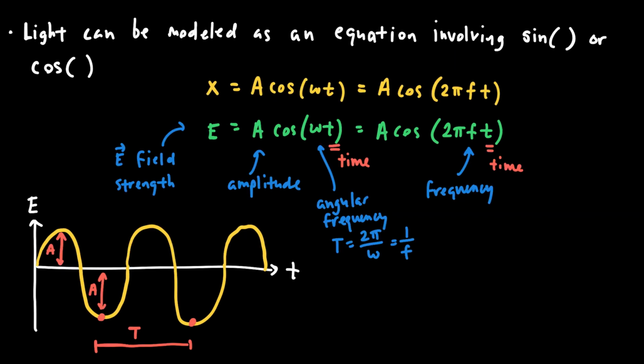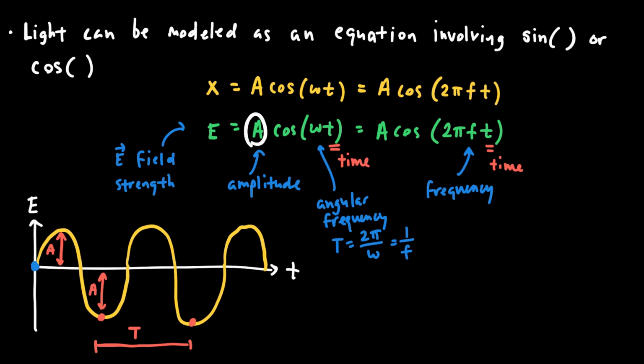We also learned that light can be modeled with an equation that involves a sine or a cosine term. And that's because light is wave-like, and its electric field is oscillating as a function of time, for example, and so the wave could be graphed to look like a sine or a cosine function. Now my equations here say cosine, but in my graph I suppose I started it at 0, and so maybe they should say sine.